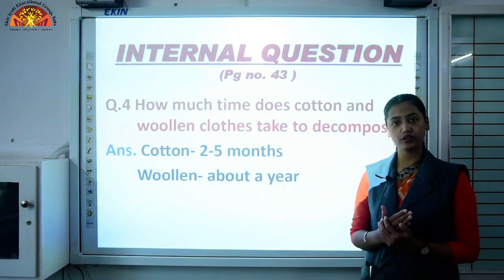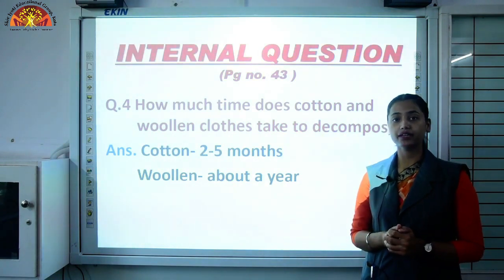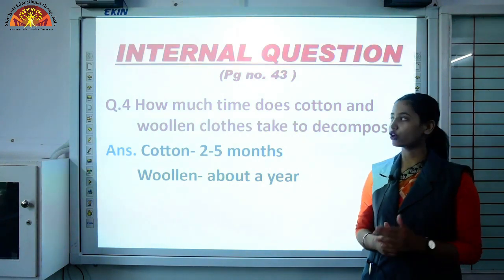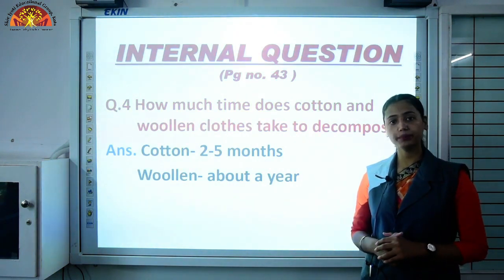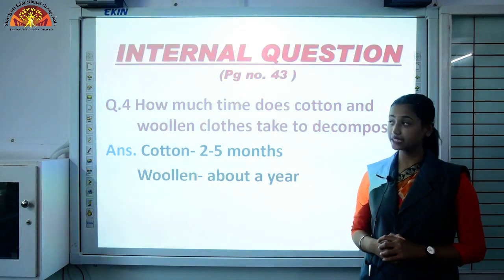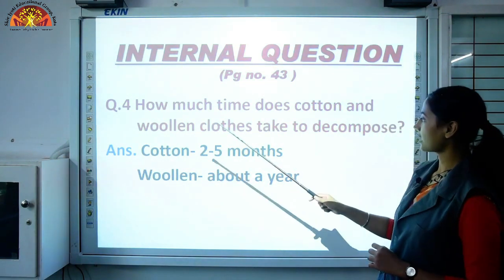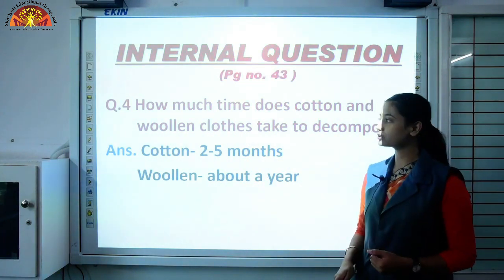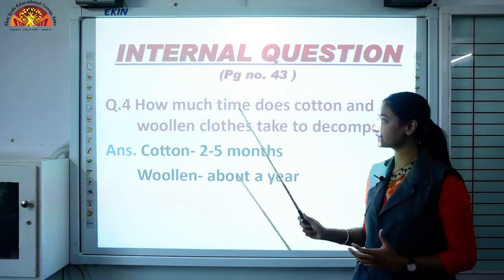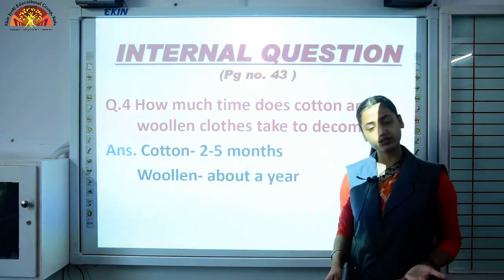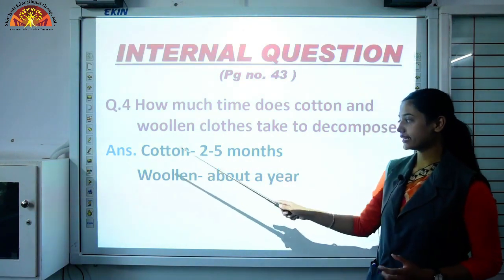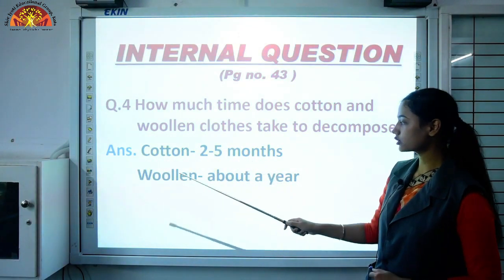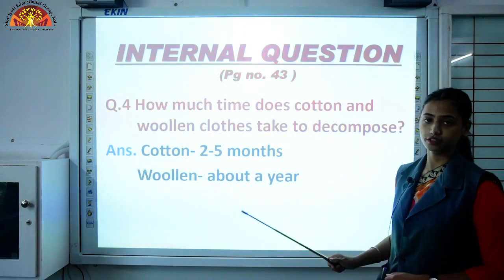So those materials which can be decomposed by bacteria are known as biodegradable material, and non-biodegradable cannot be decomposed by the action of bacteria. So cotton and woolen clothes are biodegradable materials, and the time taken to decompose these two different materials is also different. Cotton takes about 2 to 5 months to decompose, and woolen clothes take about a year.